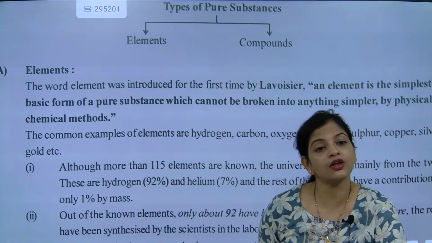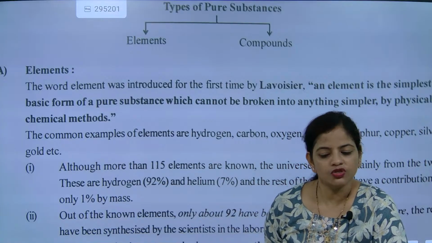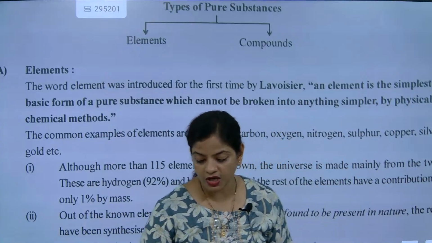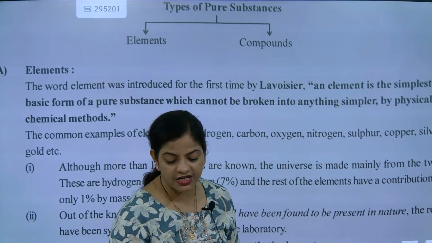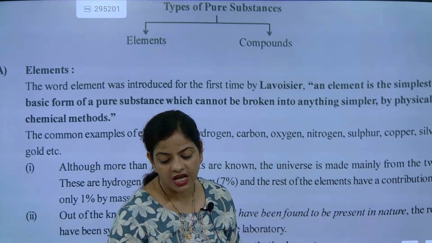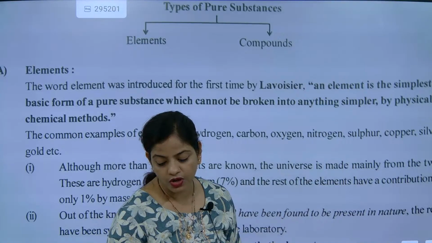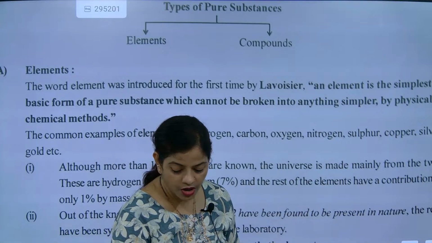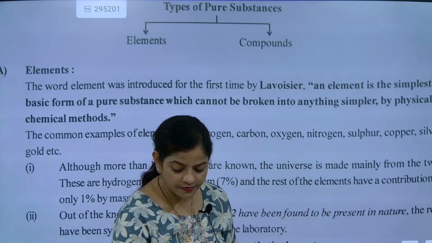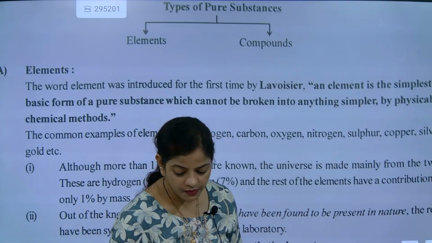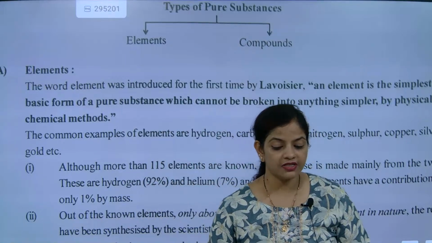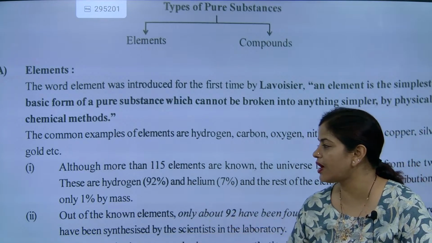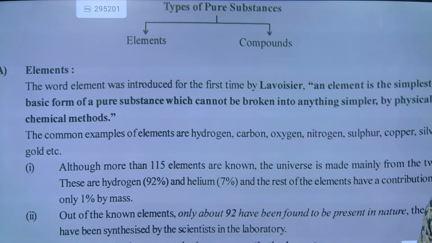So how many elements do we know? 150. Most of them we are making. Some of the radioactive elements are man-made elements also. Man-made elements, got it? The rest of the elements have a contribution of only 1% by mass.